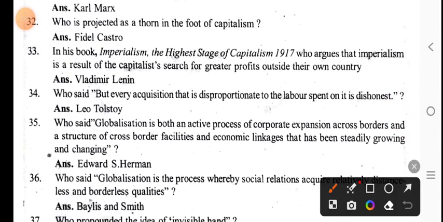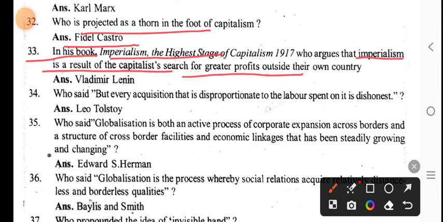Who is projected as a thorn in the foot of capitalism? Fidel Castro. In his book Imperialism, the Highest Stage of Capitalism (1917), who argues that imperialism is a result of the capitalist search for greater profits outside their own country? Vladimir Lenin.